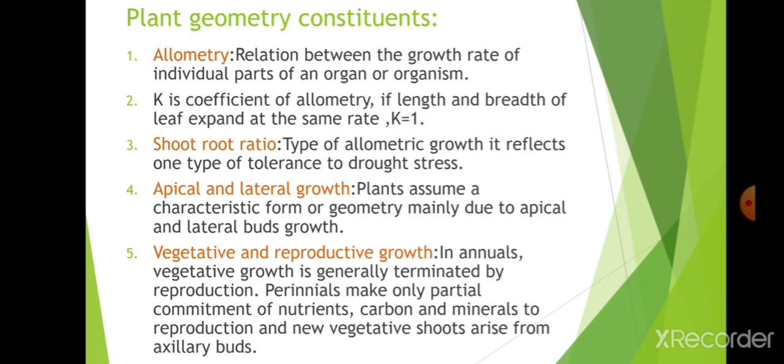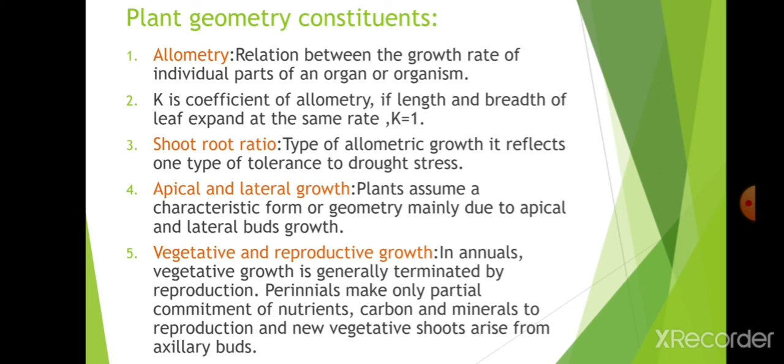K is the coefficient of allometry. If the length and breadth of a leaf expand at the same rate, K is equal to 1. This is going to be remembered. The shoot-root ratio also depends on how the allometric growth occurs. This type of allometric growth reflects one type of tolerance to drought stress.